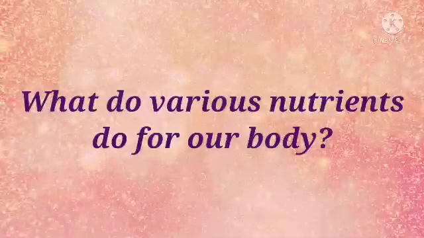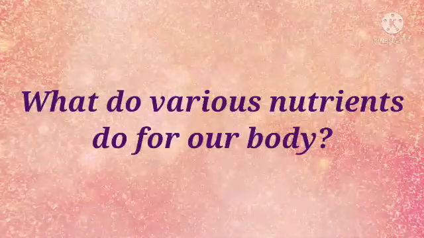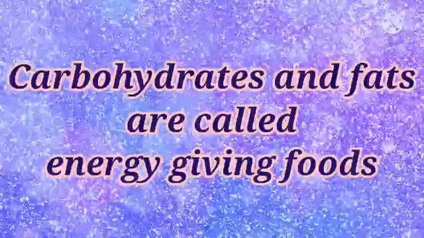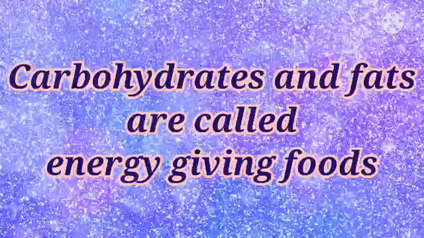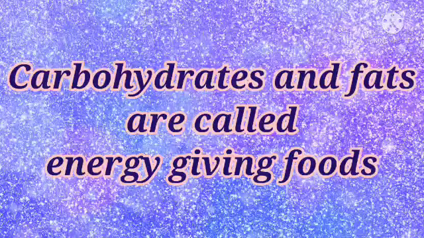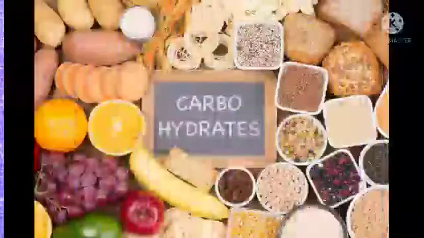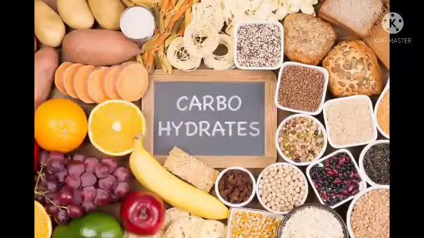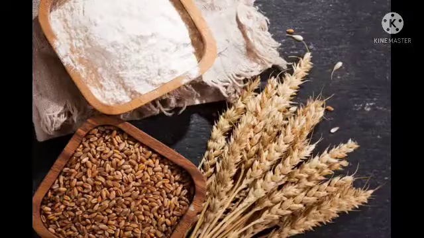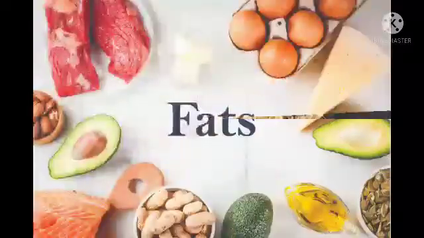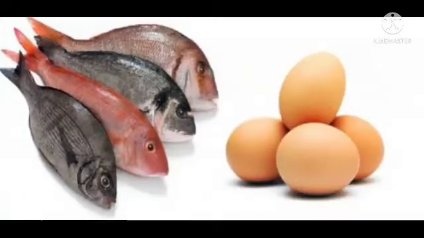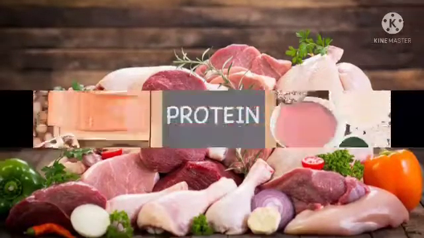Let us move on to understand what various nutrients do for our body. First one, carbohydrates and fats. Foods containing carbohydrates and fats are called energy-giving foods. Some sources of carbohydrates are papaya, potato, sweet potato, wheat, etc. Some sources of fats are fish, eggs, meat, etc.